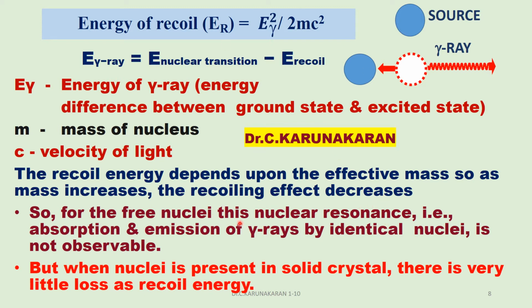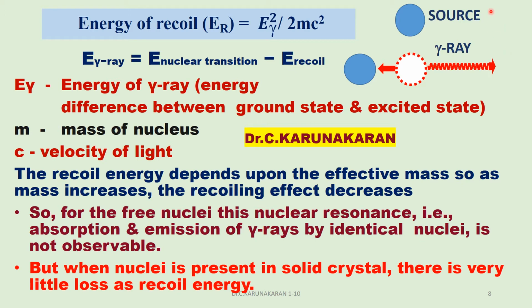So for free nuclei, this nuclear resonance, that is absorption or emission of gamma ray by identical nuclei, is not observable. But when the nuclei are present in the solid state, there is very little loss as recoil energy. This concerns the recoil energy of the sample as well as the source.